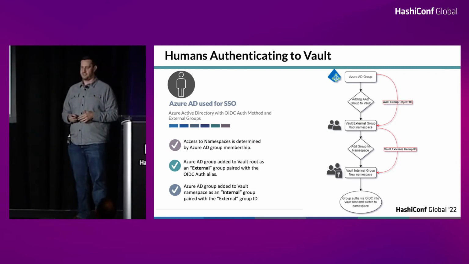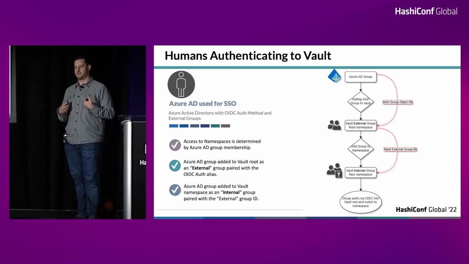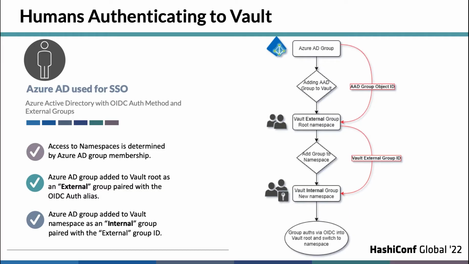One thing to talk about too is getting into Vault and namespaces. This was our first time, as you mentioned, coming from open source. So we had to think a little differently and understand how you get humans authorized, using Azure AD for SSO. When we considered how they're going to authenticate in, we went with Azure Active Directory and the Vault OIDC auth method, referencing the external groups in Vault. That allows us to continue leveraging our existing Azure AD structure for groups and grant teams access moving forward.